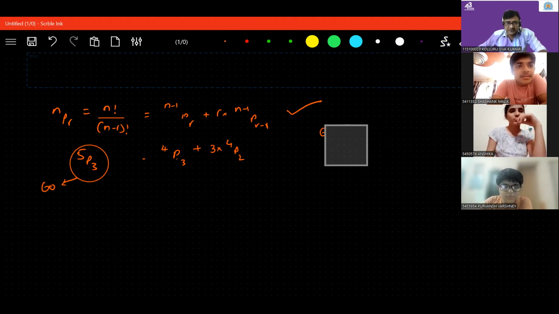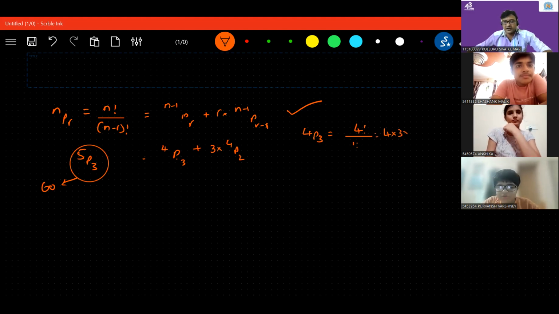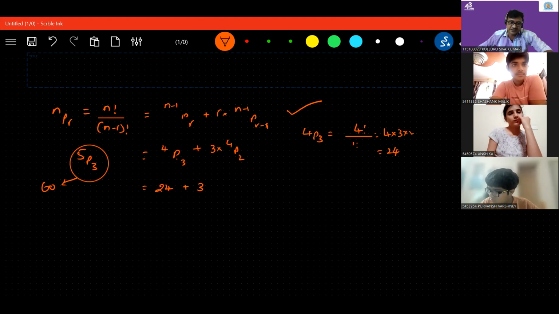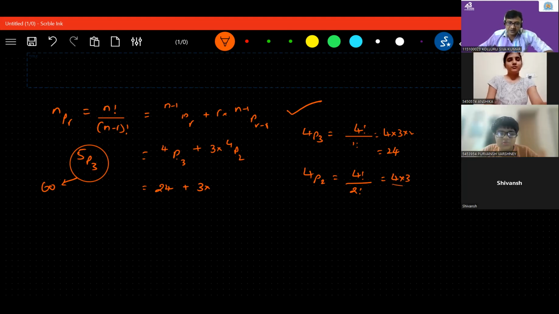Now let us first calculate 4P3. What is 4P3? 4 factorial upon 4 minus 3, which is 1 factorial. So 4 factorial is 4 into 3 into 2, which is 24. Then 24 plus 3 multiplied with 4P2. What is 4P2? 4 into 3, which is 12.